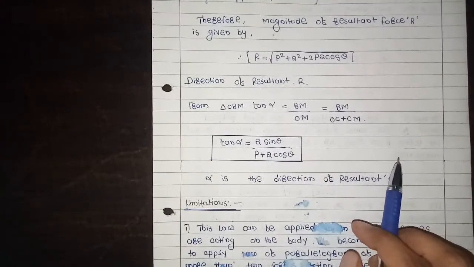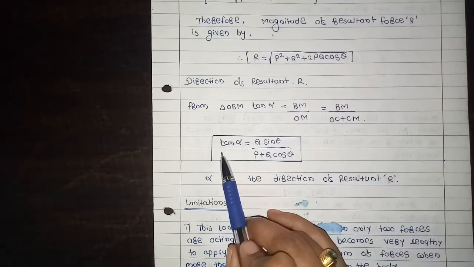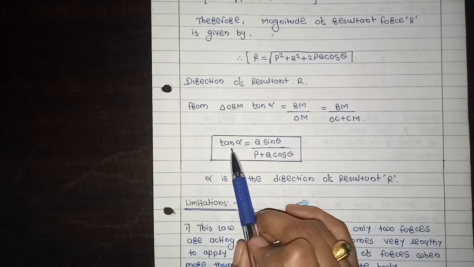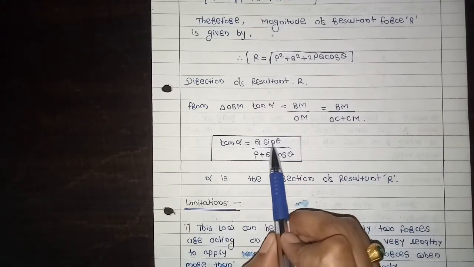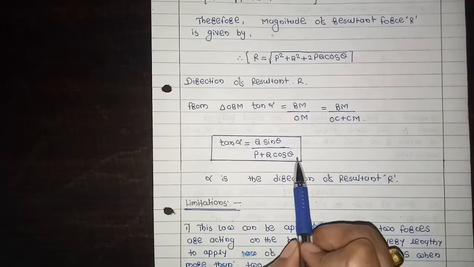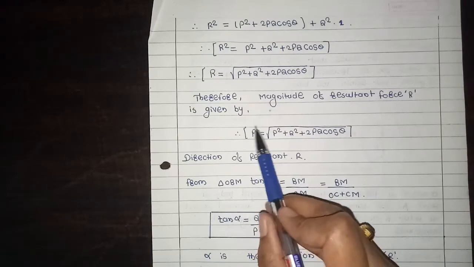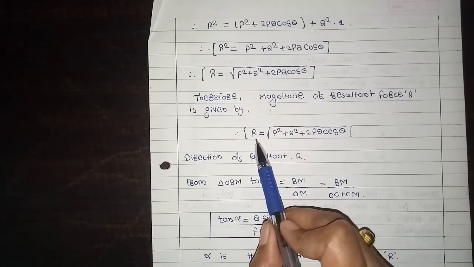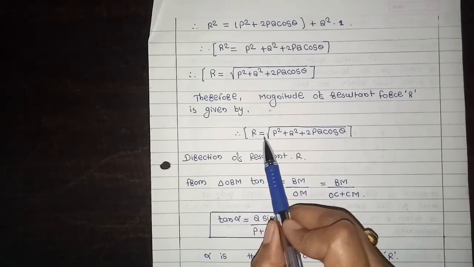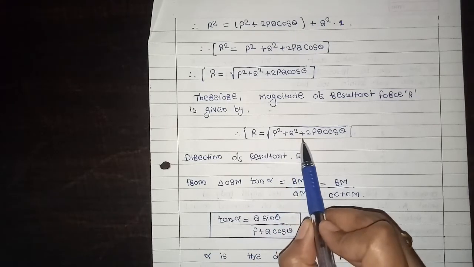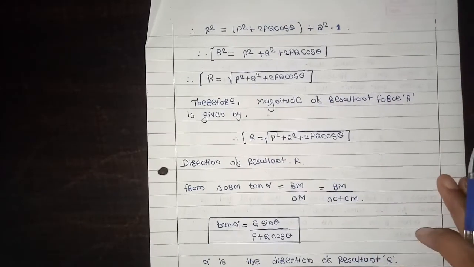So how to calculate direction of resultant by using parallelogram law? Direction of resultant R is calculated by the formula tan alpha is equal to Q sin theta divided by P plus Q cos theta. And how to calculate magnitude of resultant force R? R is equal to square root of P square plus Q square plus 2PQ cos theta. So this is the parallelogram law.